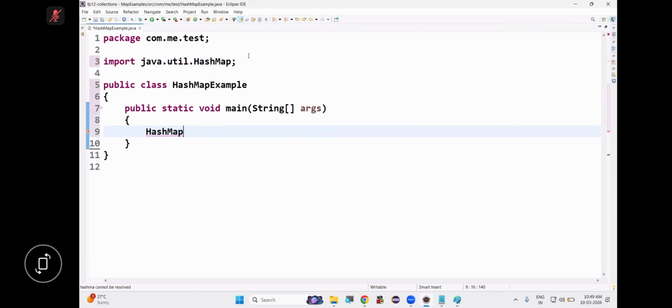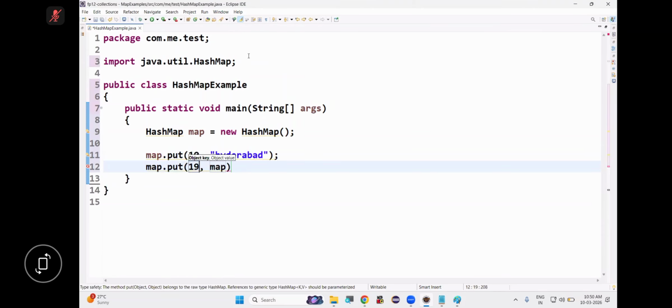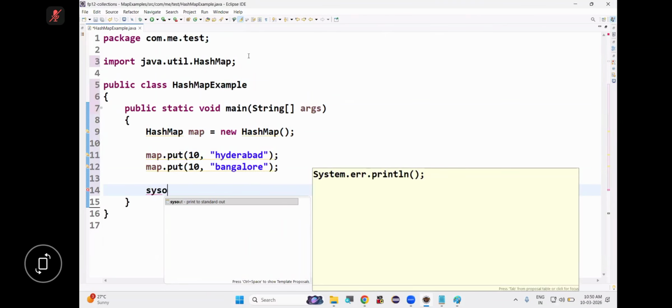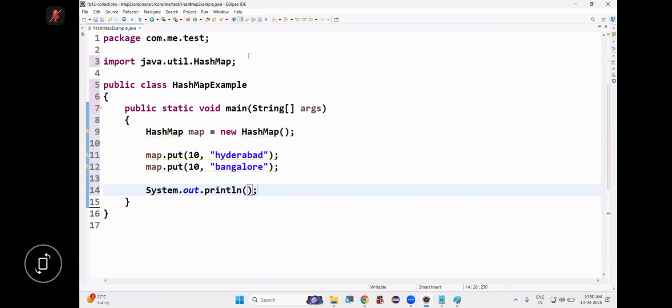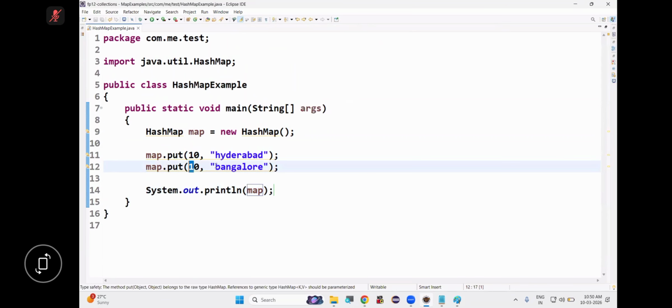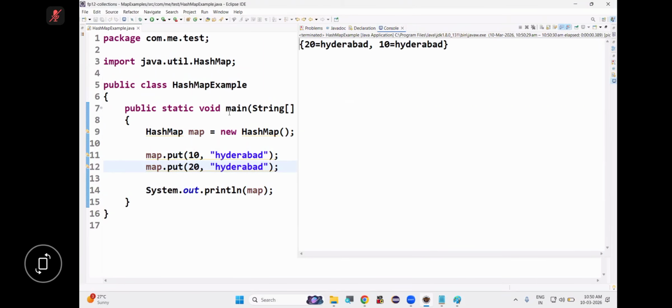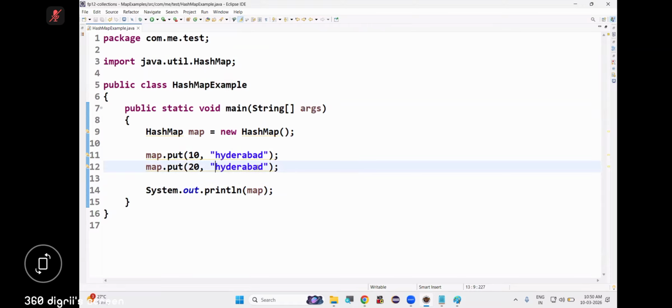HashMap without generics. Let's try first. Map is equal to new HashMap. Tell me, duplicate keys are allowed or not allowed? Let's check. 10 Hyderabad, 10 Bangalore. Tell me, duplicate keys are allowed, right? If I store, what will happen? Recent value will replace old value. See, Bangalore will be there only. So duplicate keys are not allowed, but duplicate values are allowed. No restrictions on values, but restrictions on key. Are you following or not?